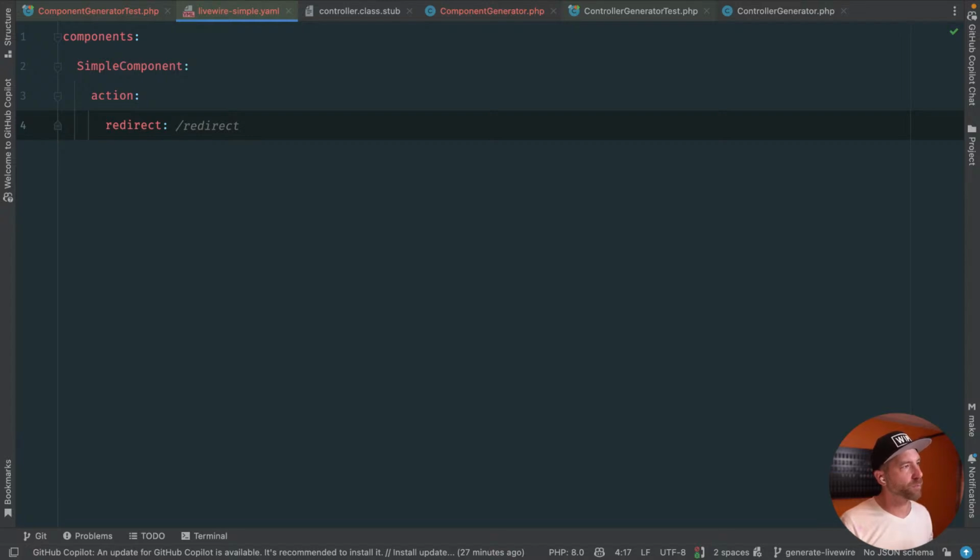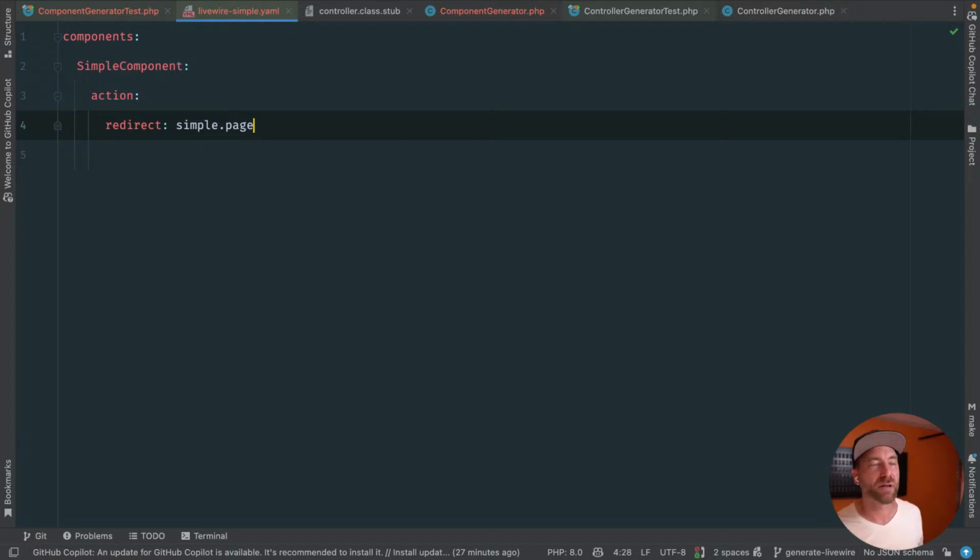So we could redirect to simple, simple page, simple dot page. What is the redirect? I think redirect assumes that you're doing a route name.